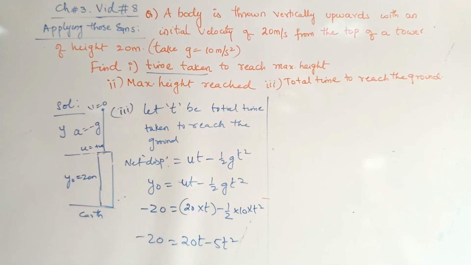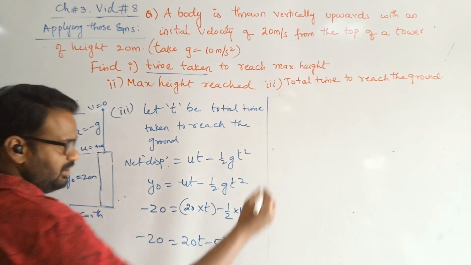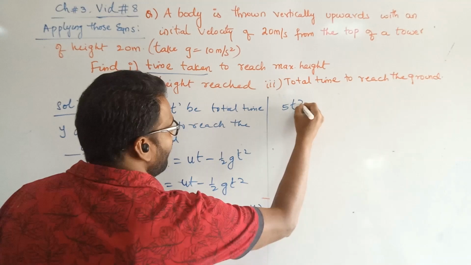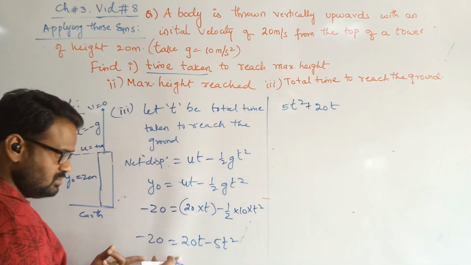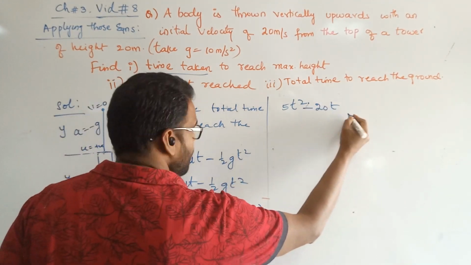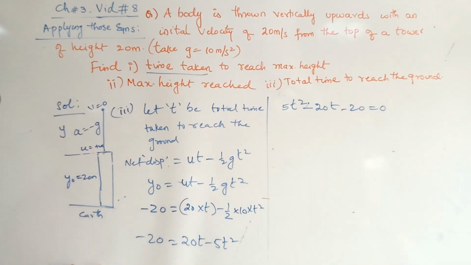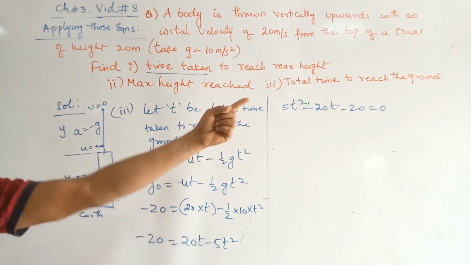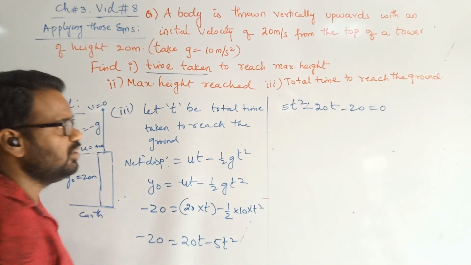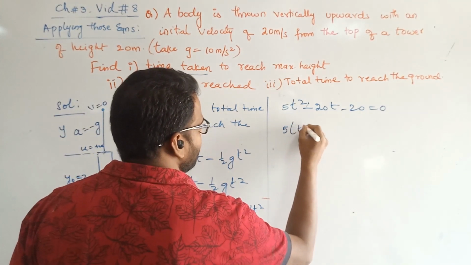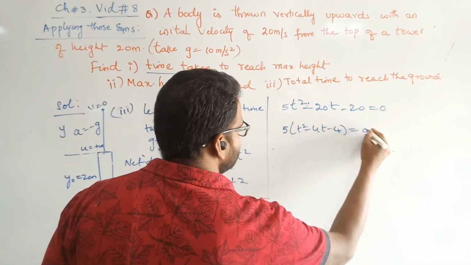Write all the terms together in the form of a quadratic equation. If you write like that, take t square and 20t to this side. It becomes 5t square minus 20t minus 20 equal to, this minus 20 is here only. I am taking these two terms to LHS, accordingly no term is present here, that becomes 0. Minus 5t square has become plus 5t square. 20t has become minus 20t. You can take 5 common to simplify this. 5 times t square minus 4t minus 4 is equal to 0.